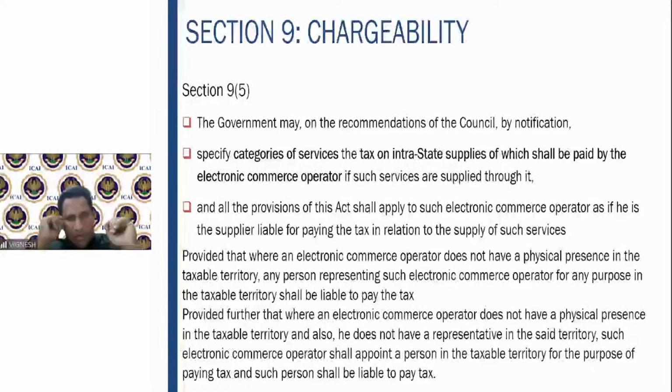If such services are supplied through it, all the provisions shall apply as if he is the supplier liable for paying the tax in relation to the supply of service. First point, please bear in mind, everyone please make a note of it. Section 9 subsection 5 refers only to supply of services. That is number 1. Here goods are not covered. We mention only services. It clearly says that certain categories of services are mentioned.